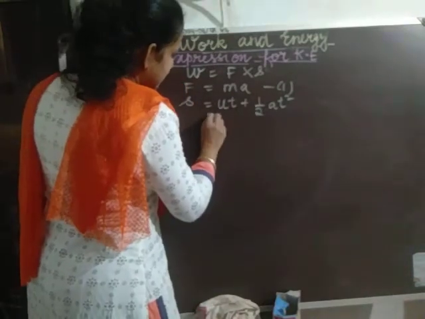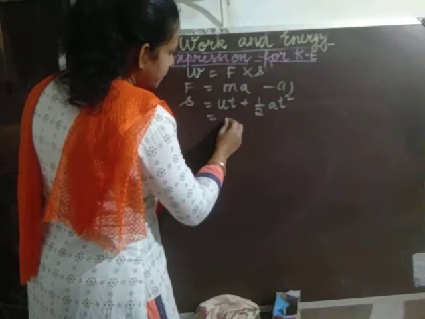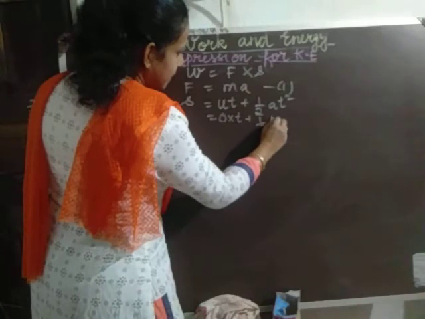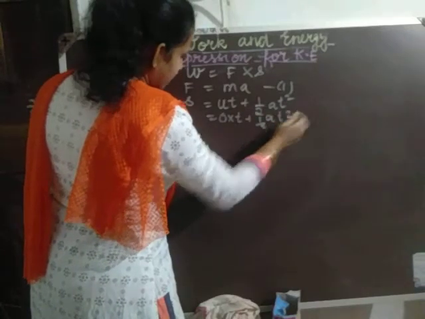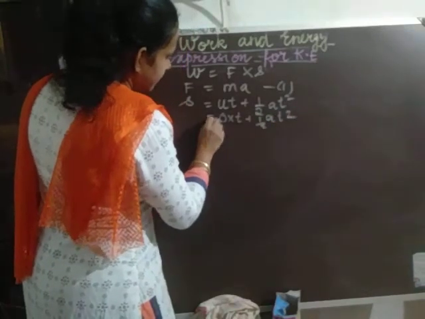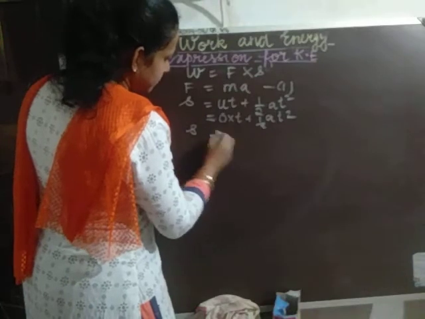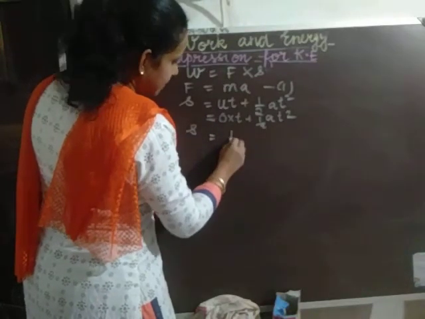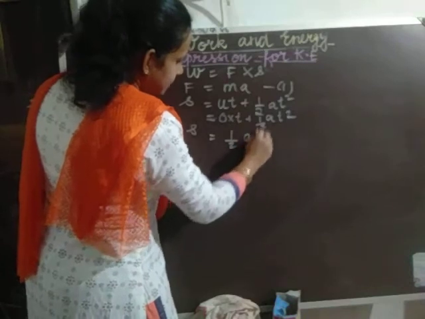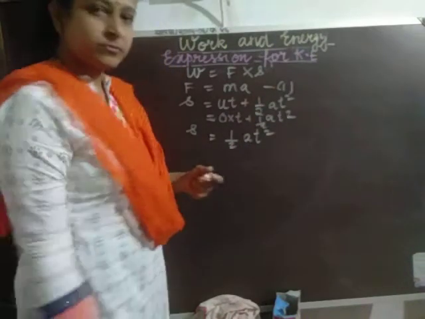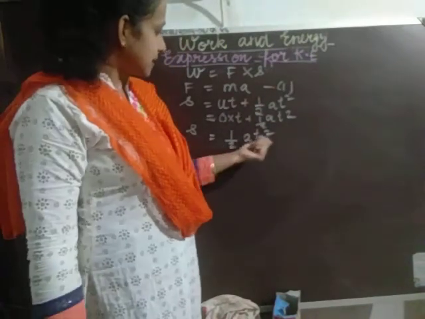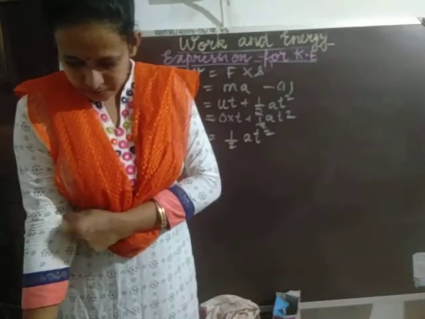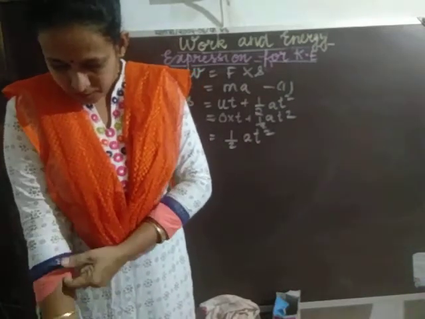So the equation becomes S is equal to 0 into t plus half into at square, which is half at square. This becomes equation number 2.